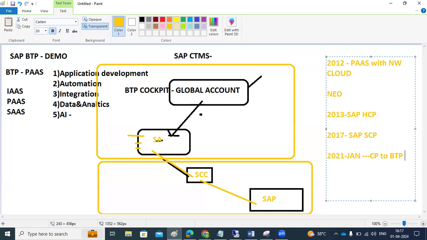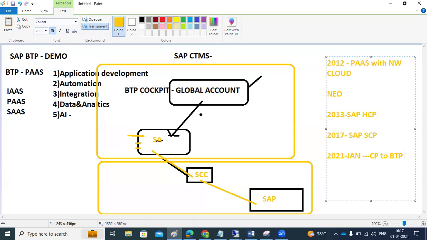Why did they rebrand? As per my understanding, they are not only providing cloud related services here. They are providing more than just cloud related solutions: some tools, databases, applications, S4HANA Cloud, HANA Cloud, some other development tools, and more than that.